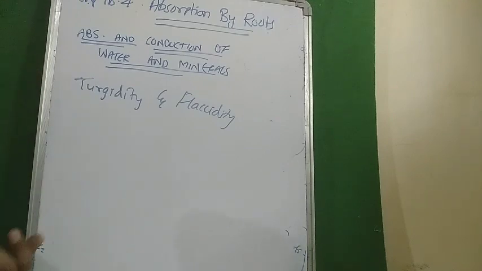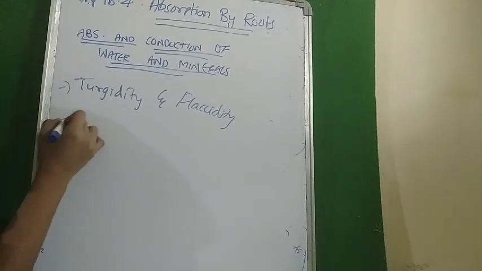But if a cell is kept in hypertonic solution, like the previous MCQ, the cell would lose water and shrink. So we say that it has become flaccid. The opposite of turgid is flaccid. Flaccid means it has shrunken down, so the cell has gained flaccidity. So these are the two terms.